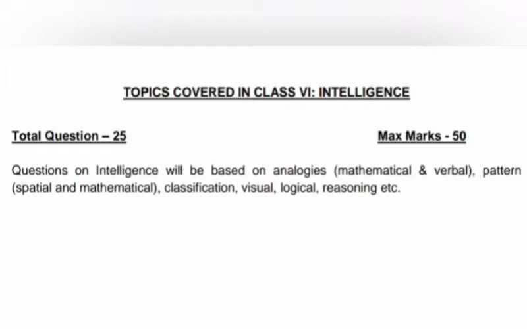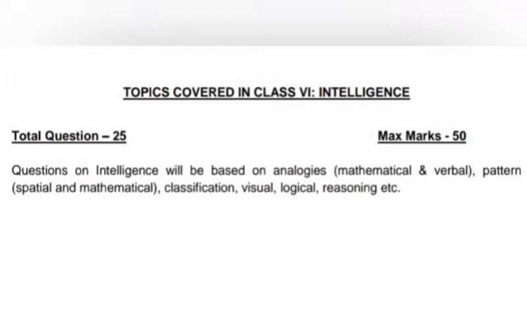So it says questions on intelligence will be based on analogies, which includes mathematical analogies and verbal analogies, pattern recognition, which comes under spatial or mathematical, also classification, or it can be also named as grouping, visual questions.